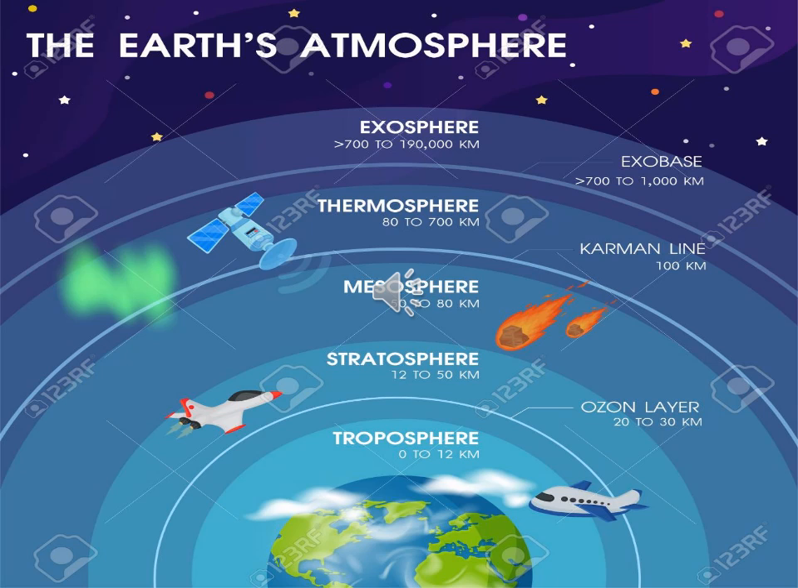There are 5 layers in the atmosphere. What are they? Troposphere, Stratosphere, Mesosphere, Thermosphere and Exosphere. We will discuss them one by one: Troposphere first, then Stratosphere, Mesosphere, Thermosphere and Exosphere.